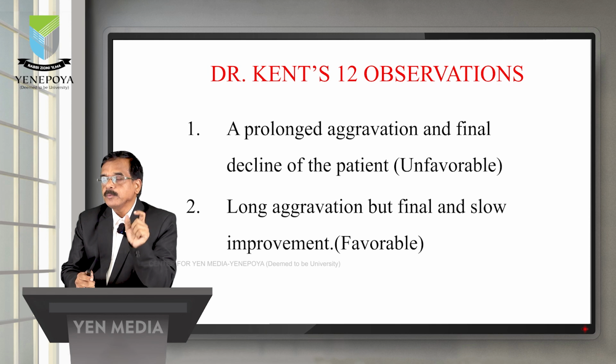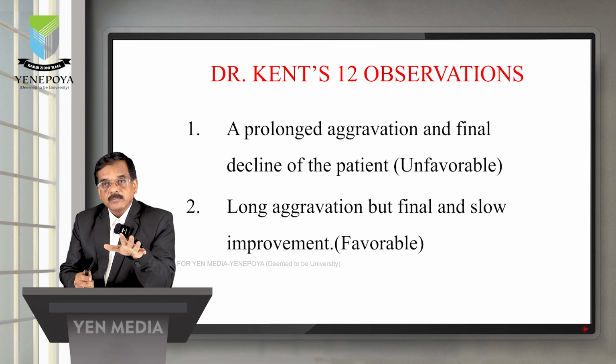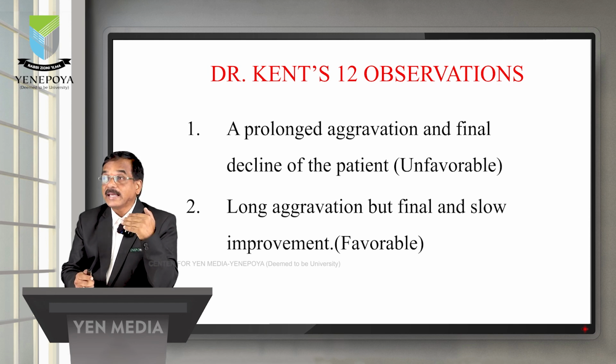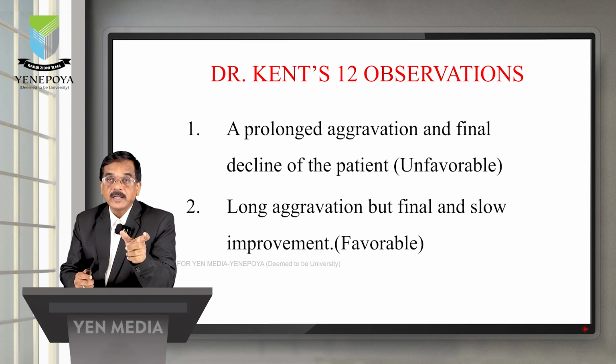So if there is slow improvement, this is the favorable condition. The prognosis is good over there because improvement is there at the end of the treatment. After the aggravation there is an improvement you are going to find, whereas you are going to see the final decline in the first observation. So in the first observation, retake the case, find out the new characteristic symptoms, find out the new totality and prescribe the medicine. Long aggravation but slow improvement, which is the second observation, is favorable.